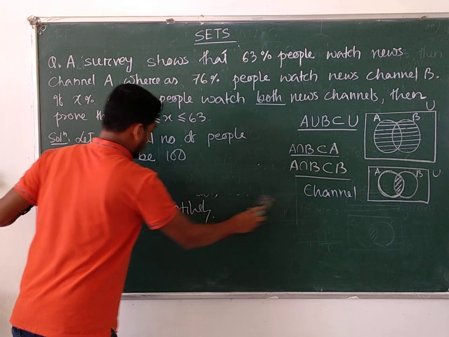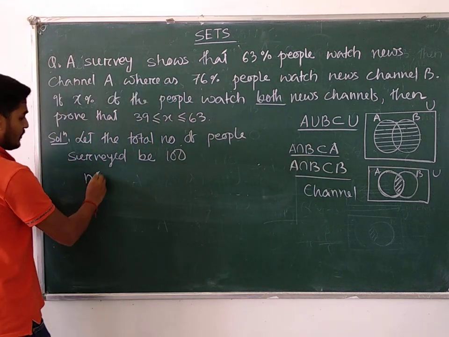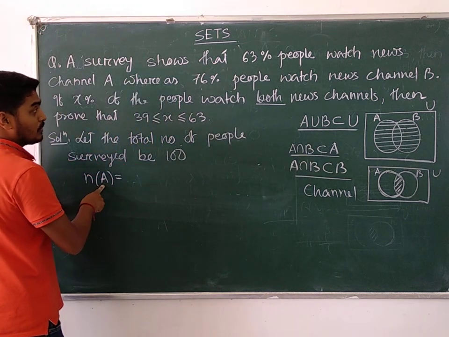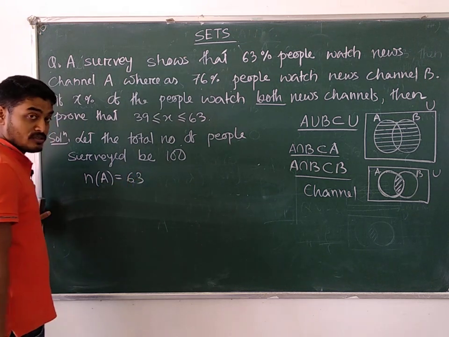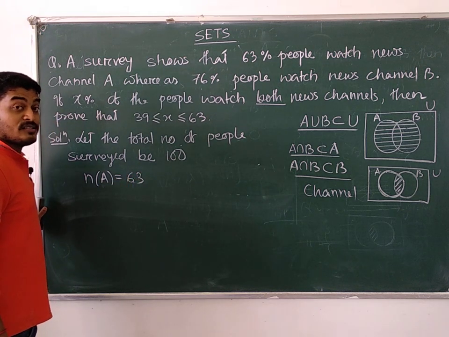So we can easily write down N of A is equal to what? Number of people who watch the channel A is equal to 63%. That means we can directly consider 63. 63 by 100 is not required.